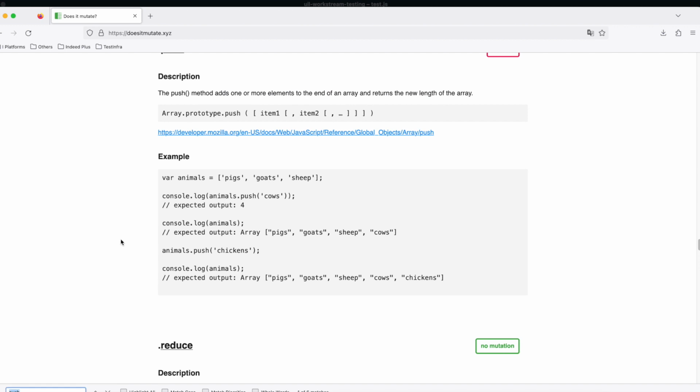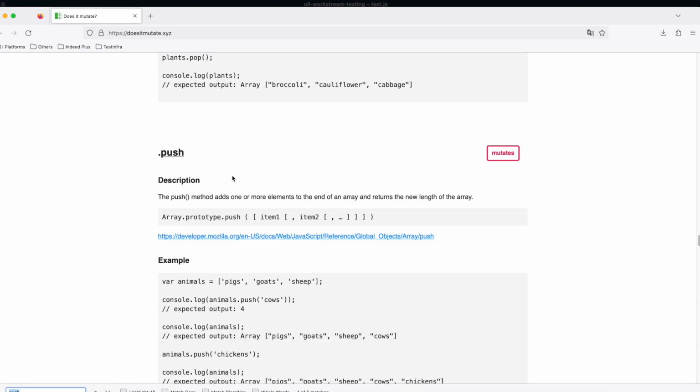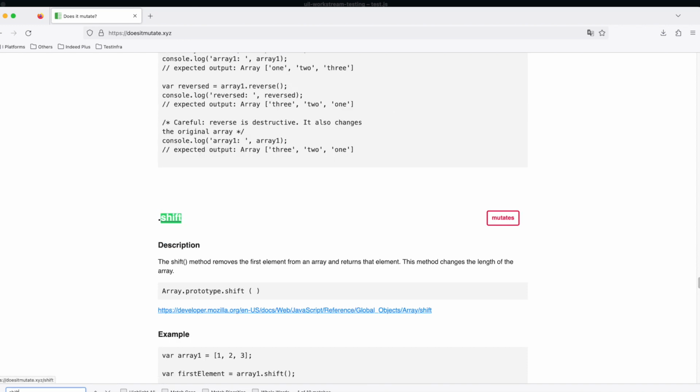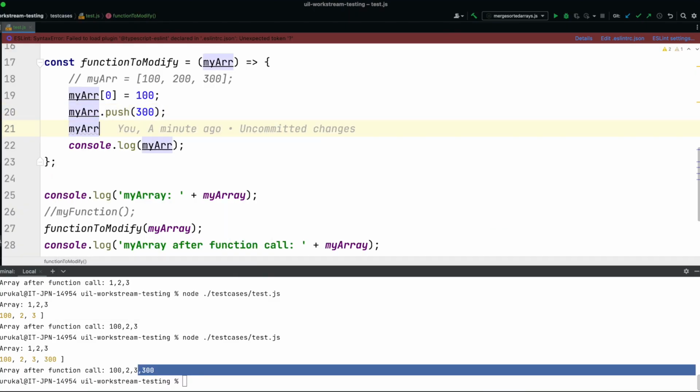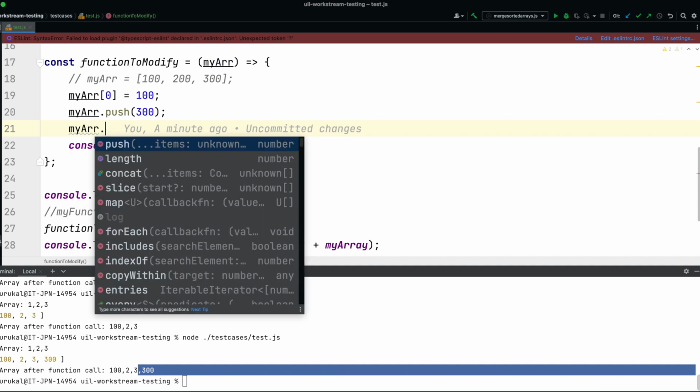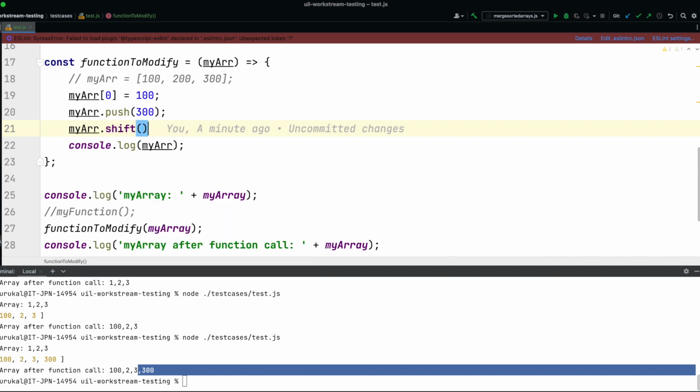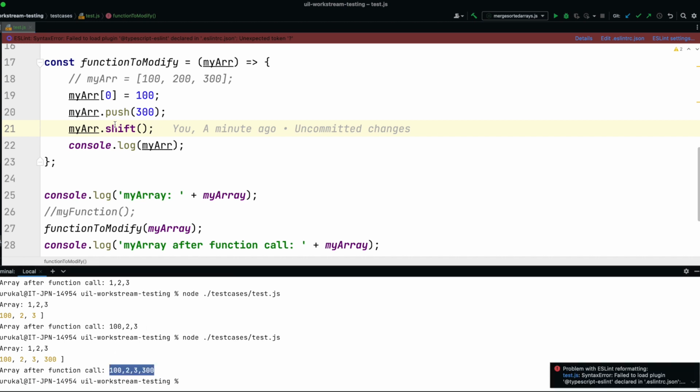What was the other one that I was saying? Push or shift, right? Let's try to find shift. It also mutates, so let's try to do that. This time shift will remove the first element. So 100 will be gone after calling shift. Is it? Yes, it has gone.